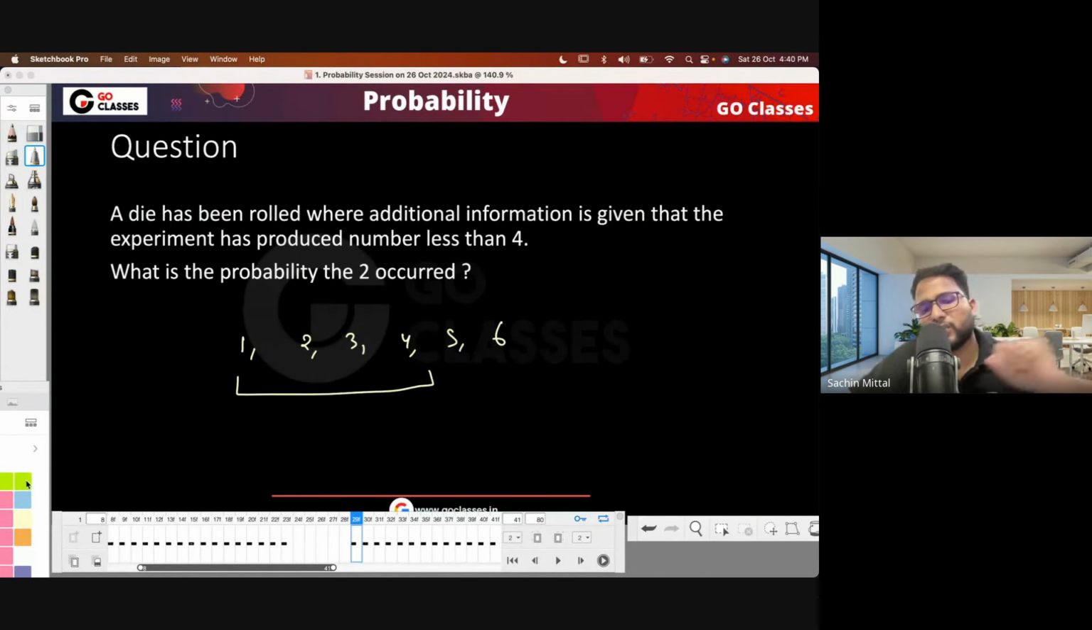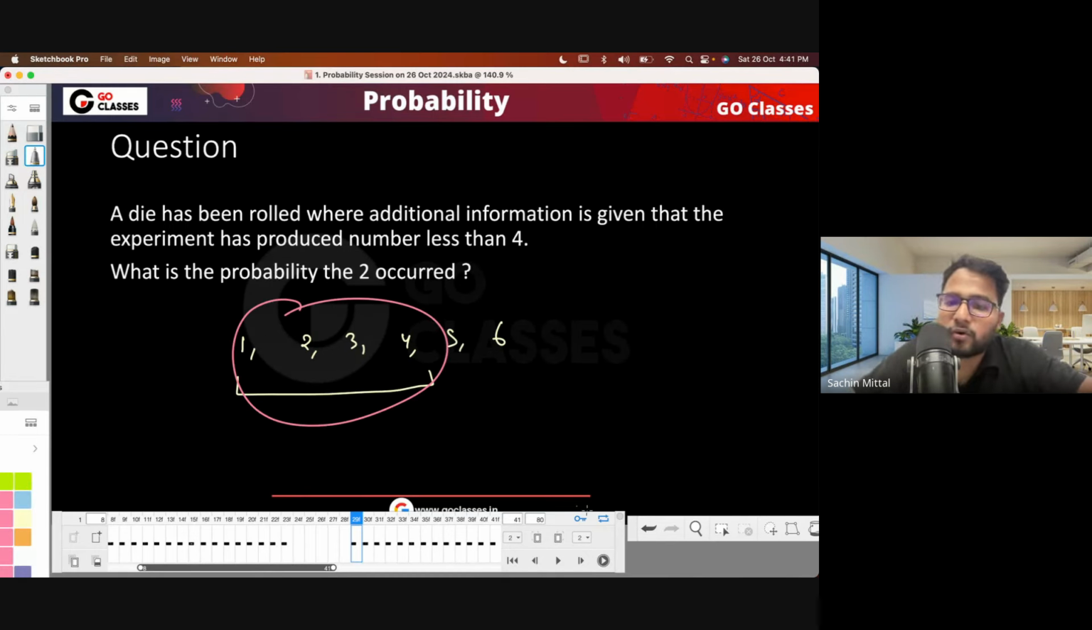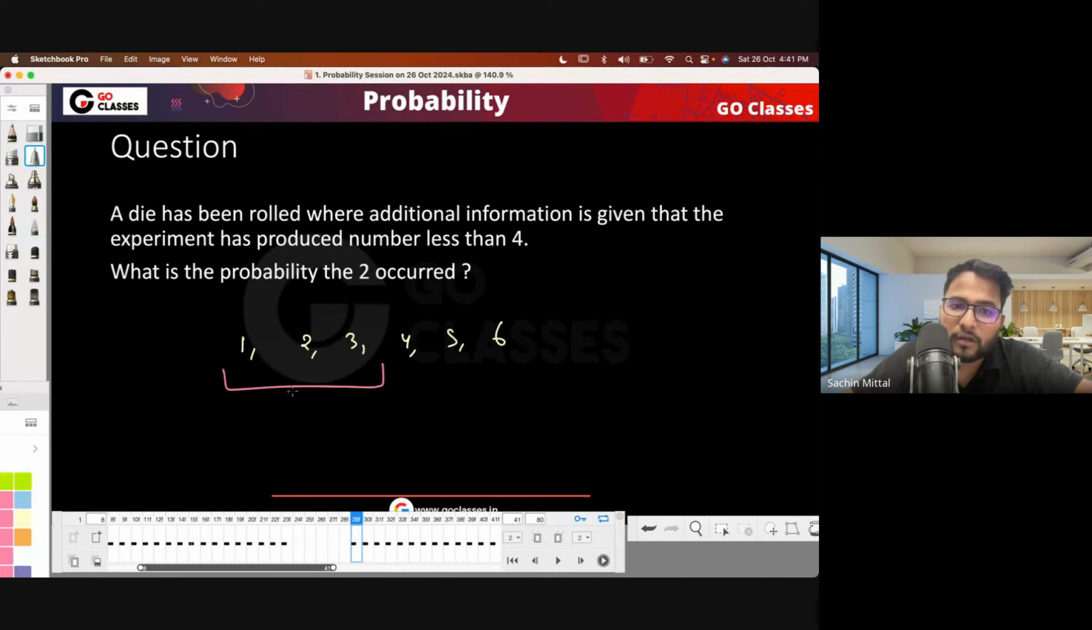So you can directly solve this. I mean, since everything is equally likely, so out of this 4, so again everything is equally likely, right? So what is the probability that 2 has occurred? Okay, less than 4. Less than 4 means this 1, 2, 3. What is the probability that 2 has occurred? 1 by 3, right? Very simple. Okay, is this fine to everyone? Okay, great. Now let's just move to the next question.